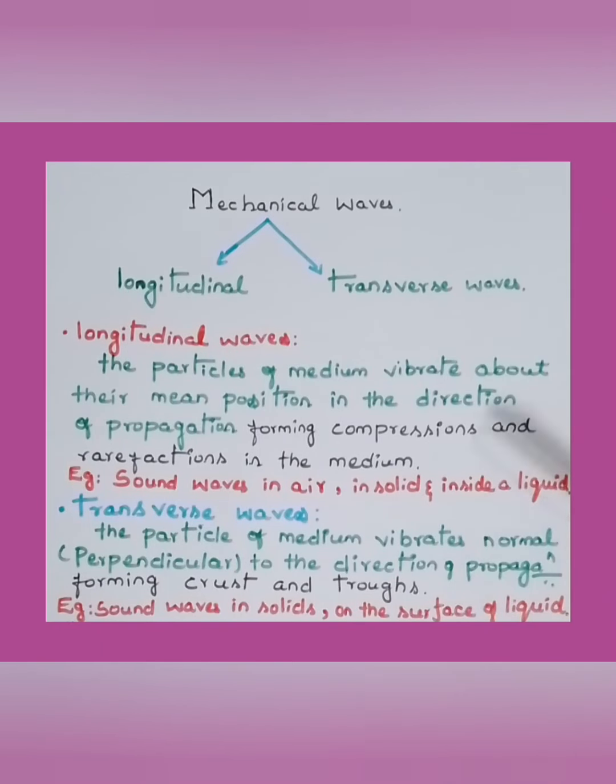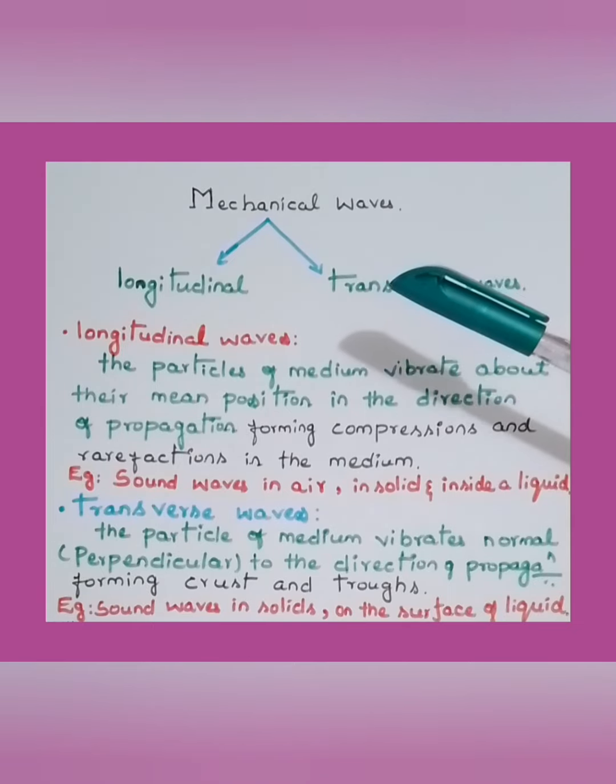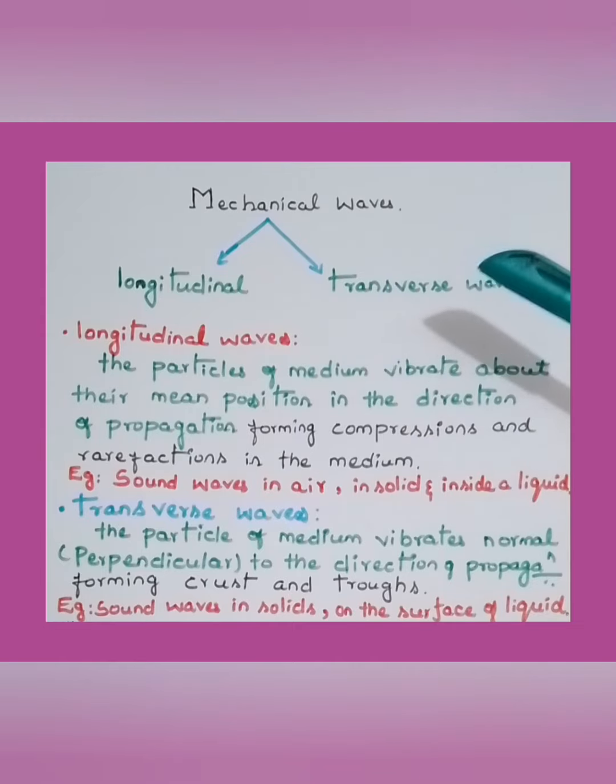So as we all know, sound waves necessarily require a material medium for propagation. The transfer of energy by the waves is through the vibrations of the particles of the medium about the mean position. So, when the particles of the medium vibrate, there is a change of kinetic energy into potential energy and vice versa also. So, sound waves are called mechanical waves or elastic waves. Okay, and these mechanical waves are again classified into two types: longitudinal and transverse waves.